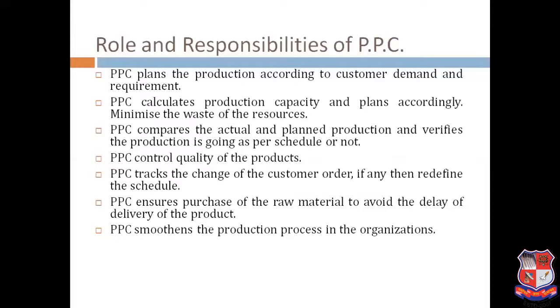Suppose you define that a production should be completed in 30 days. So they will divide it into a particular 1-day criterion. At the end of the 1 day, suppose we need to produce 2 tons, and we are at 1.6 tons, so there is a 0.4 ton deviation. So how can we actually cover that up? This is the comparison between the actual and the plan.